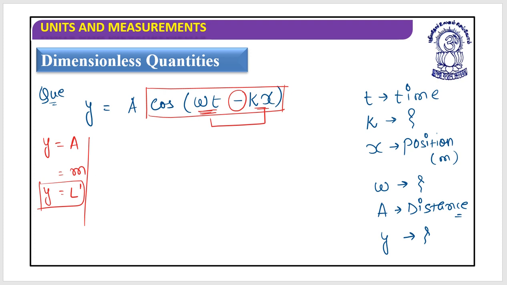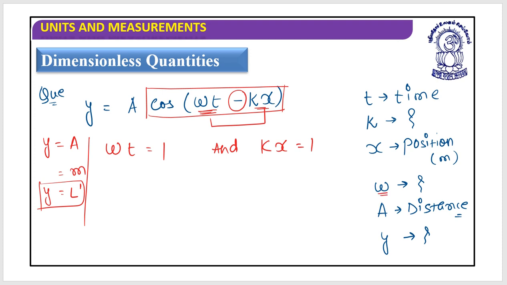When two quantities are associated with addition or subtraction, they must be of the same dimensions. So I can write omega into t can be equal to 1, as well as k into x can be equal to 1.